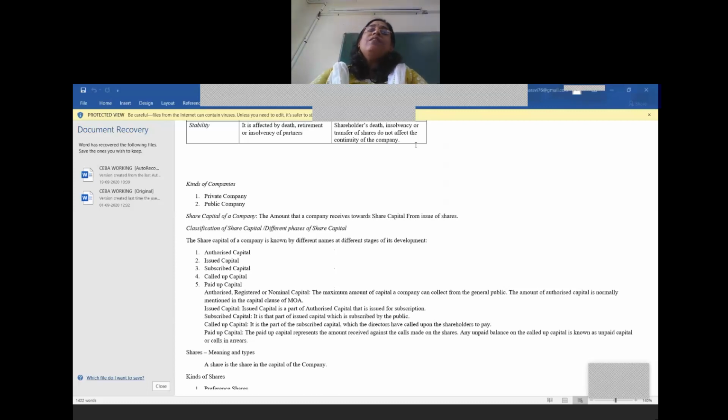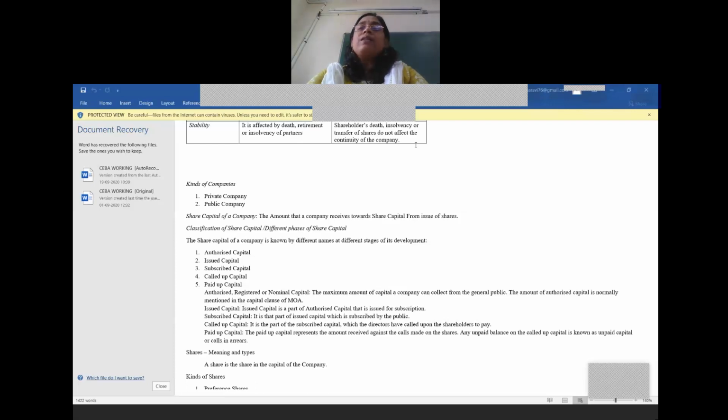In your previous year, in your first PUC, you've already learned the procedure to be followed at the time of registration of a company, and the important documents that the promoters need to prepare at the time of registration. One important document that the promoters need to prepare is the Memorandum of Association.